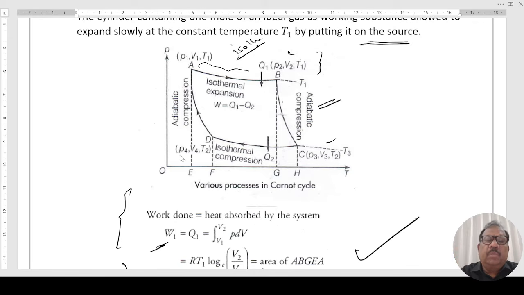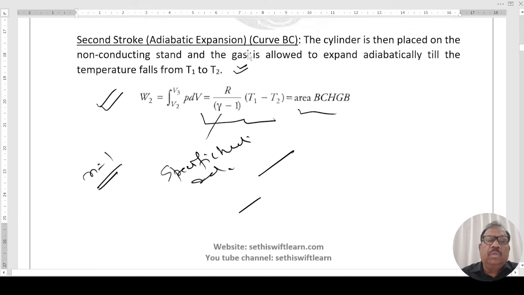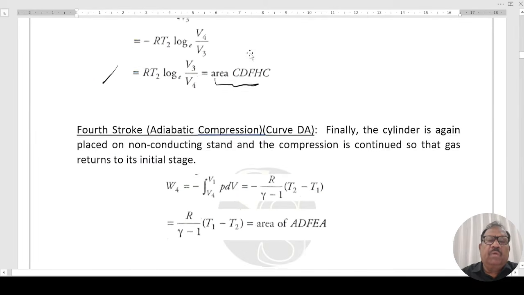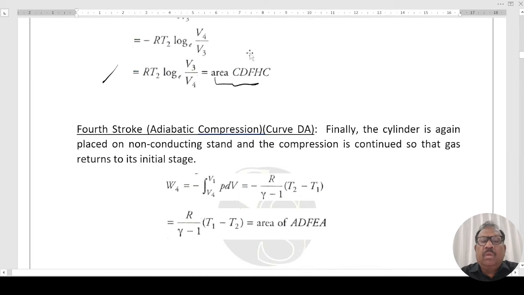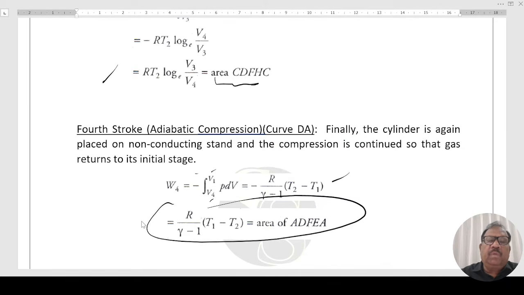In this case, P4, V4, T2, P1, V1, T1. So in this case, work done will be minus, V4 initial to V1 final, PdV, R upon gamma minus 1 times T2 minus T1. This comes out to be this one. Means W1 is known, W2 is known, W3 is known, W4 is known.